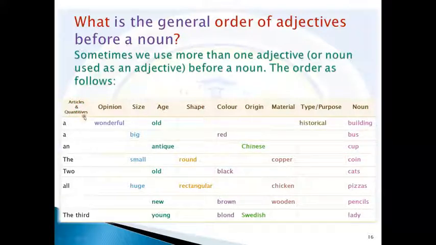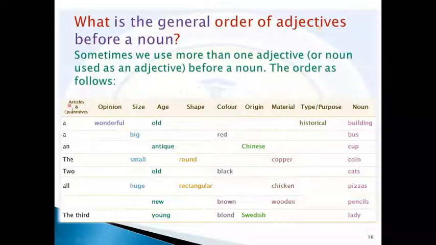Articles and quantitatives will be before opinion adjectives, and before size, age, shape, color, origin, material, type and purpose, and noun.